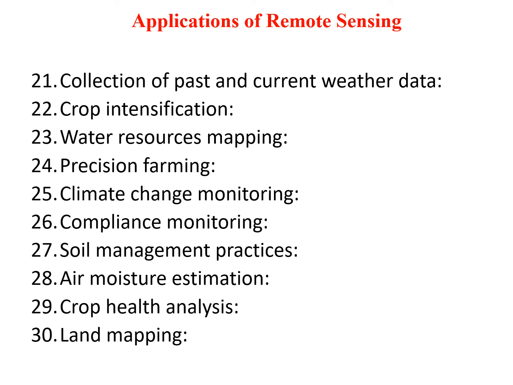Air moisture estimation. Remote sensing technology is used in the estimation of air moisture, which determines the humidity of the area. The level of humidity determines the type of crops to be grown within the area. Crop health analysis. Remote sensing technology plays an important role in the analysis of crop health, which determines the overall crop yield.